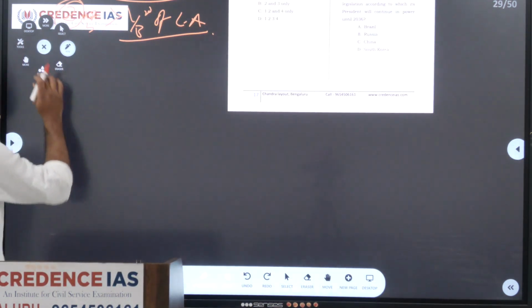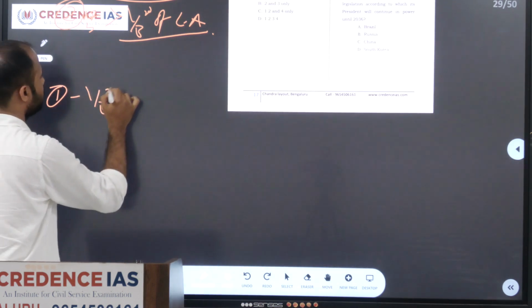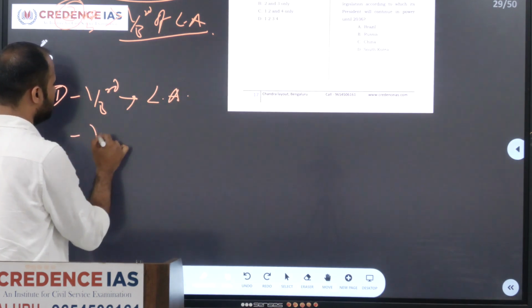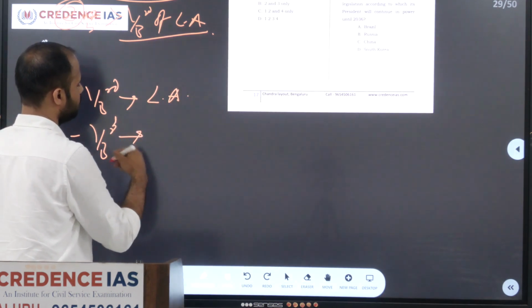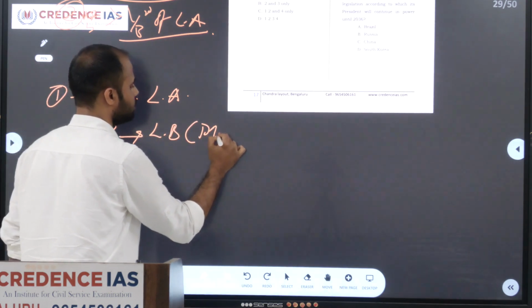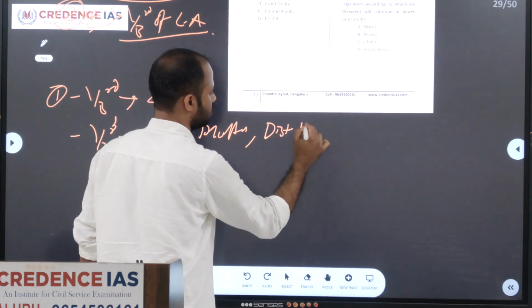And in Legislative Council, one-third of the members will be elected by the Legislative Assembly members. One-third will be elected by the local bodies like municipality members, district board members.